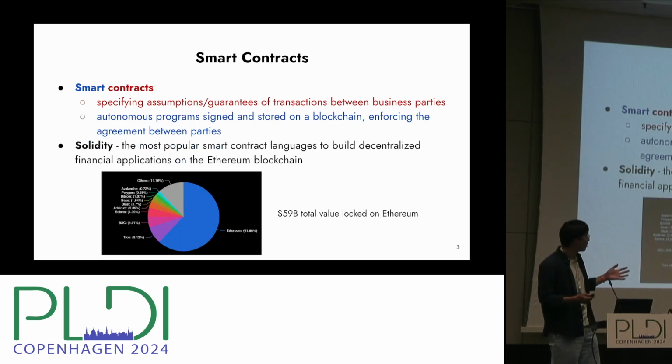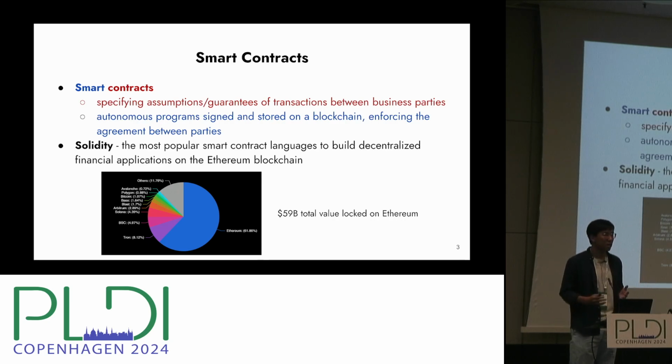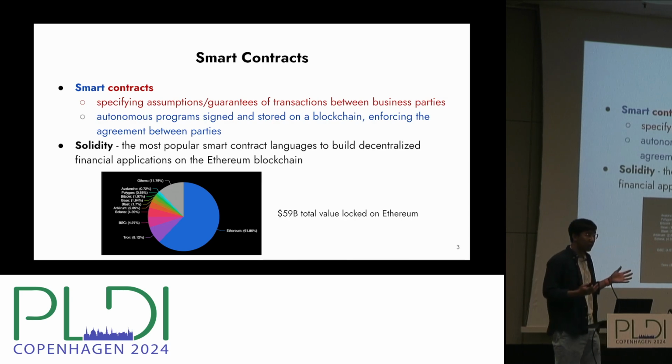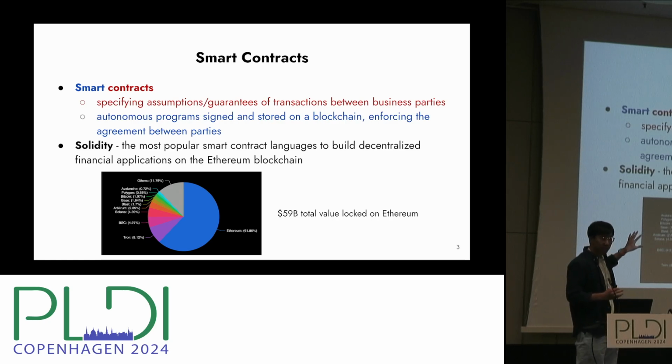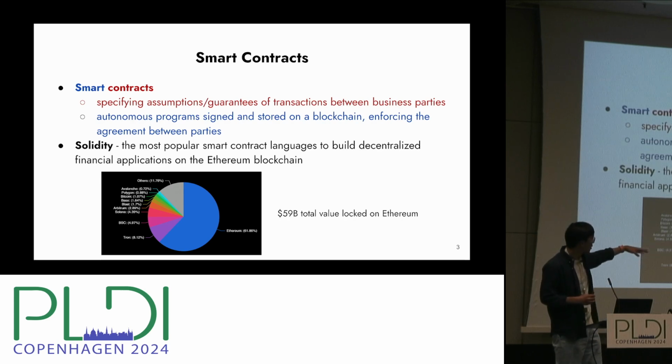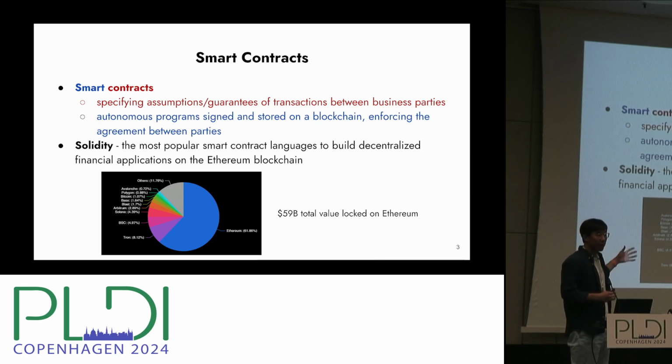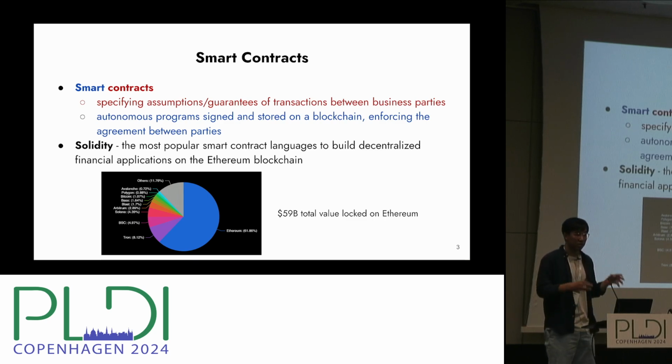And there are a lot of different smart contract programming languages and blockchain platforms. One of the most popular ones is called Solidity, and it runs on the Ethereum blockchain. This pie chart shows the market share among different blockchains, and you can see the blue pie is the total value locked on the Ethereum blockchain. So it's really the majority blockchain, and Solidity is the programming language to write smart contract programs running on Ethereum. As a programming language, programs in Solidity are compiled to bytecode running on the Ethereum virtual machine in a decentralized way, right?